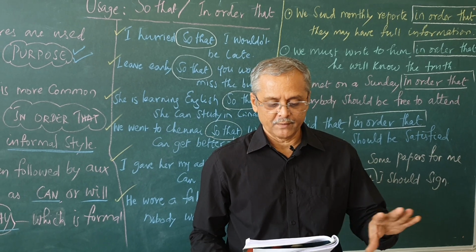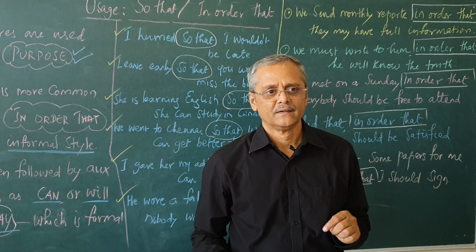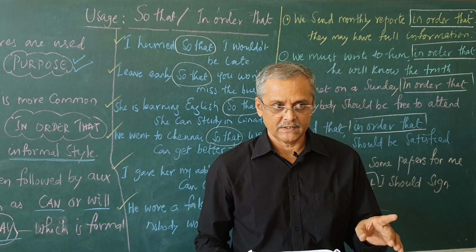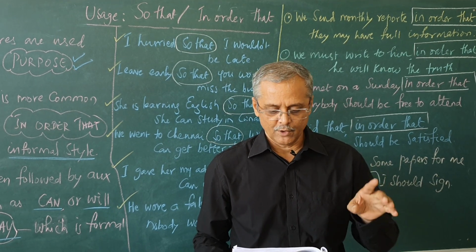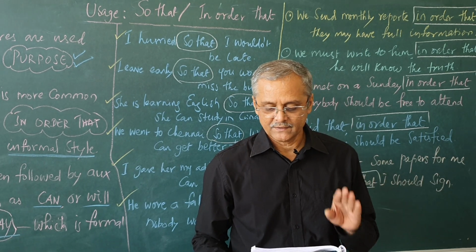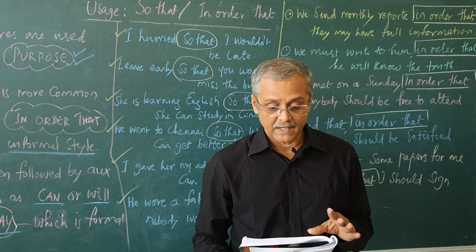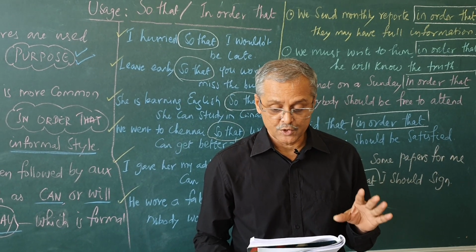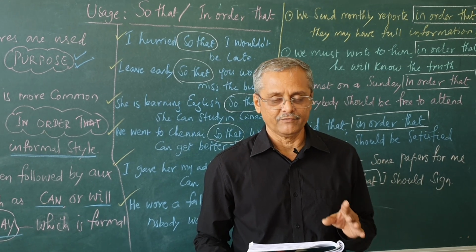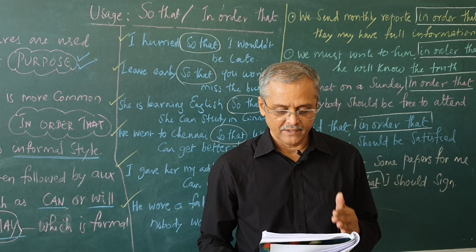Thirty copies of the books were brought so that each student in the class should have one. What is the purpose of bringing thirty copies of the books? So that every student in the class will have a copy. We hid it carefully so that no one should see it or could see it. They fought and died so that we might live safely.